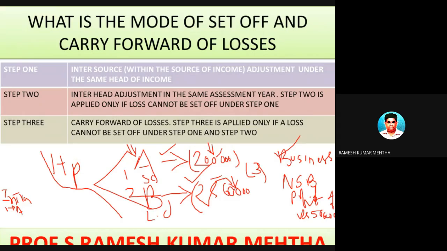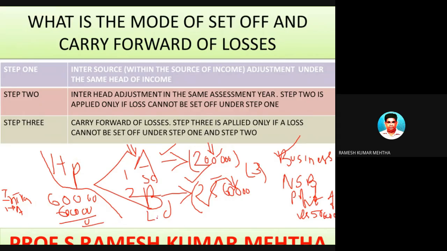But the 60,000 rupees is not fully able to set off the loss, which is to the tune of 2 lakh rupees. So in this case, the loss of 2 lakh rupees cannot be fully set off against the profit of 60,000 rupees. So we will be able to set off only to the tune of 60,000 rupees. So the first step is over, which is intra-head adjustments.